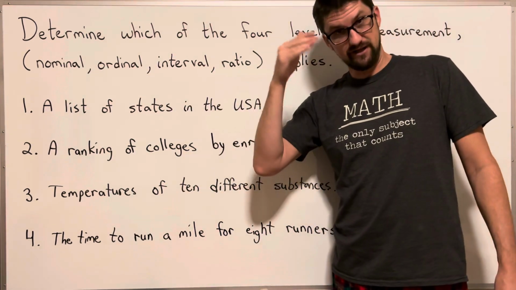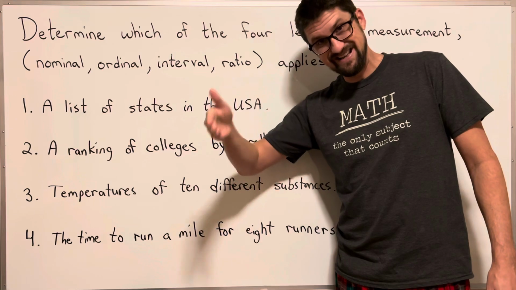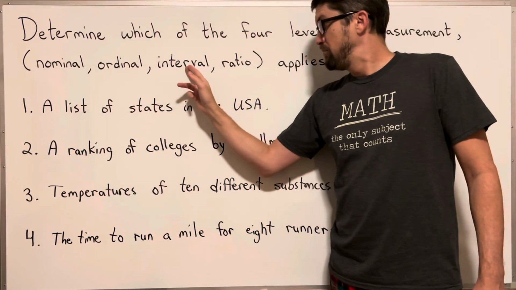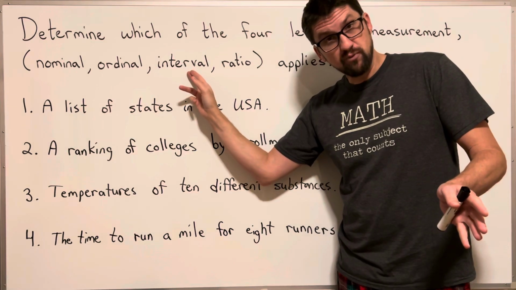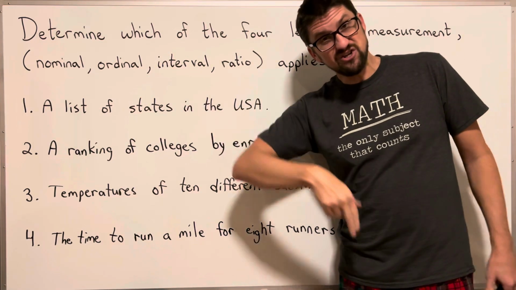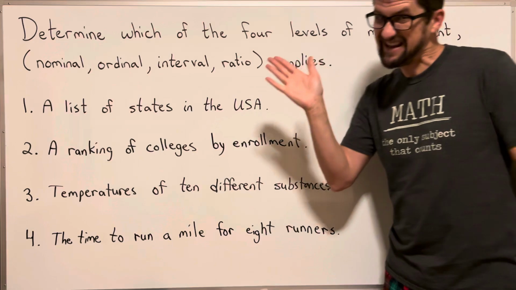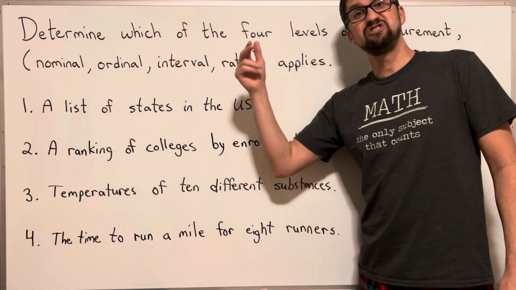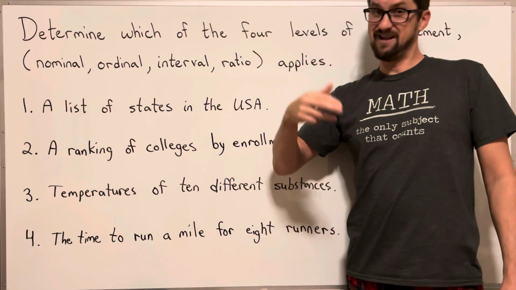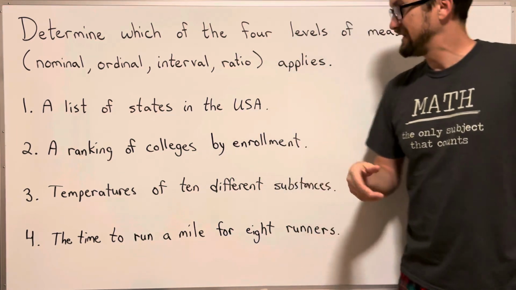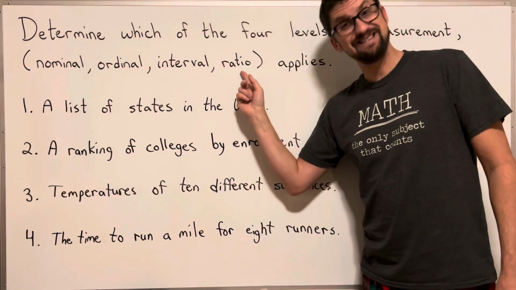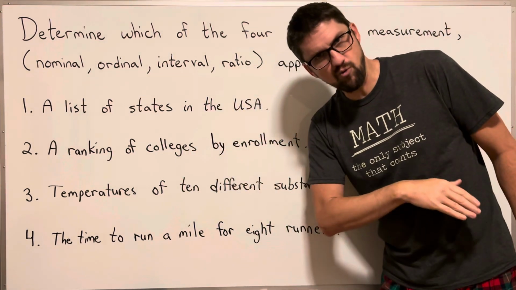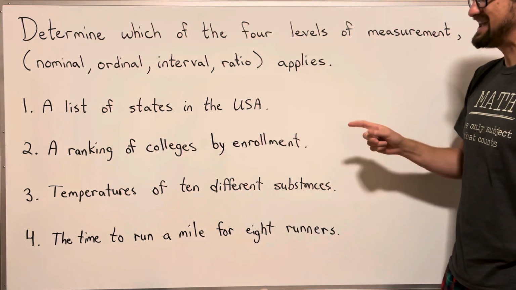Interval would be like a list of numbers that are in certain intervals of numbers, but there's no 0 starting point, and if you create a ratio between the 2 numbers, it doesn't make any sense. And then we have ratio, which does have a 0 starting point, and if you do make a ratio out of the data values, it does make sense. All right, let's look at each of these 4 and figure out which one applies.